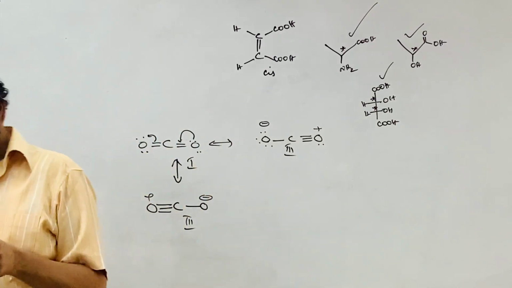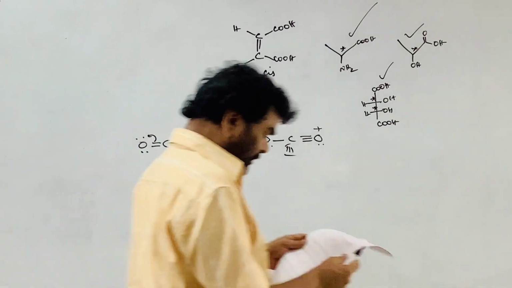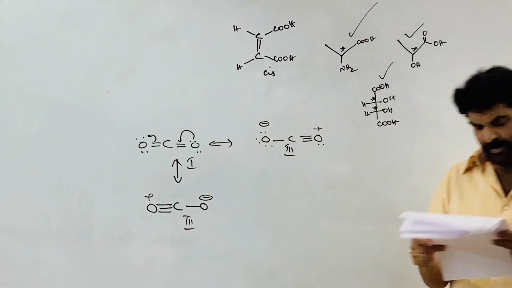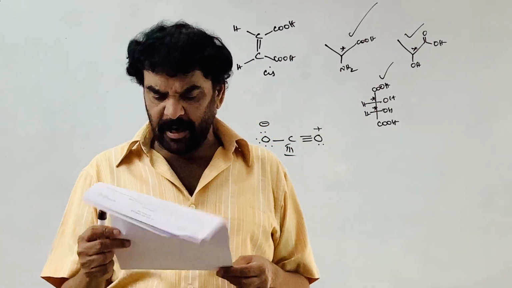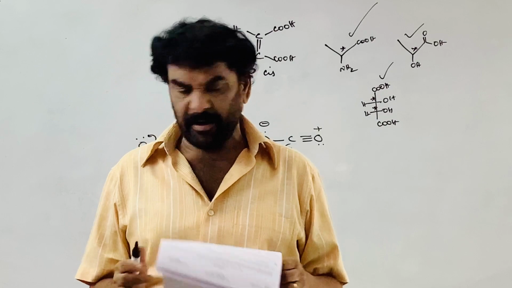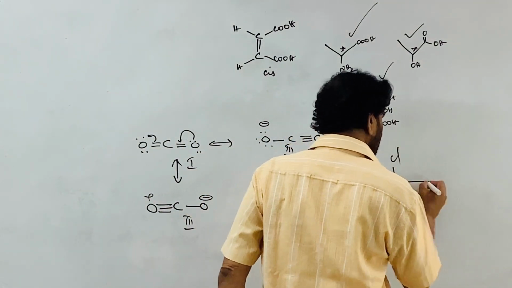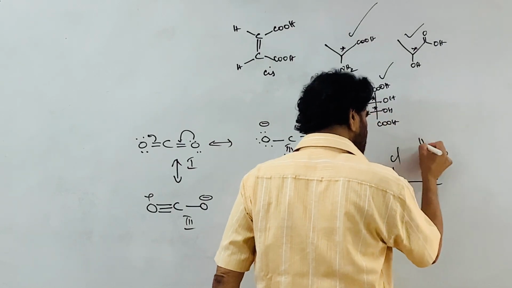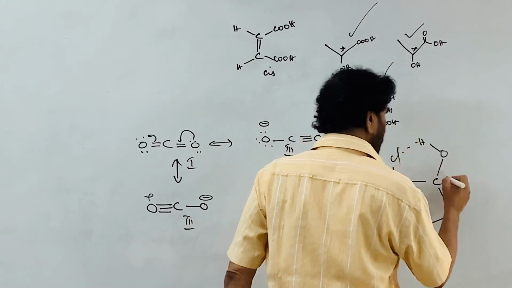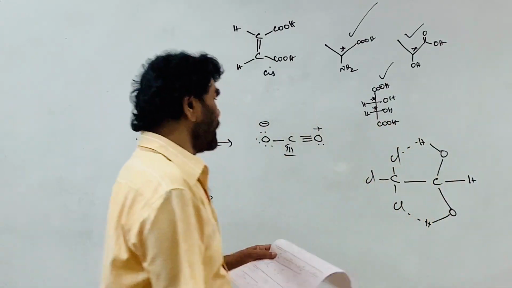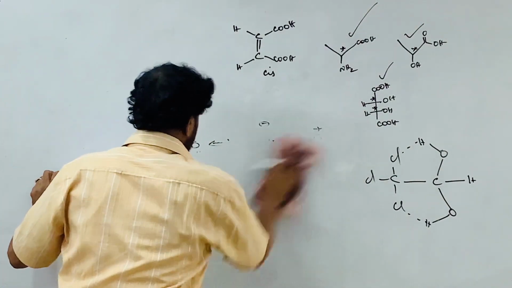Next one is the compound. Which of the following is stable? A geminal diol is given. I need not tell you much, we discussed it many times, that is chloral hydrate. C is correct because of the hydrogen bonding. That is CCl3. Normally we say that two OH groups cannot exist on the same carbon, but in this case it is possible because of stabilization. This is the structure of chloral hydrate. So C is correct.